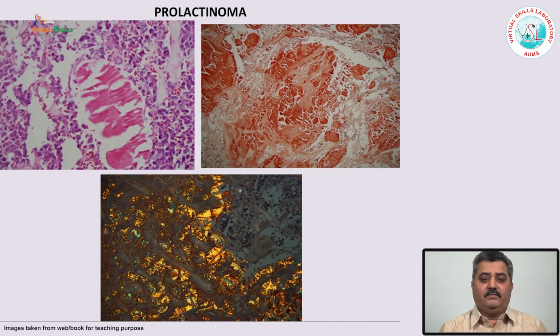One should also remember that prolactinoma is one of the tumors which produces amyloid material. There are many tumors in the body which sometimes produce amyloid, and prolactinoma is one of them. The other very important tumors are the medullary carcinoma of the thyroid or the insulinomas of the pancreas, and this amyloid is positive for Congo red stain. It can show green birefringence on polarizing microscopy.